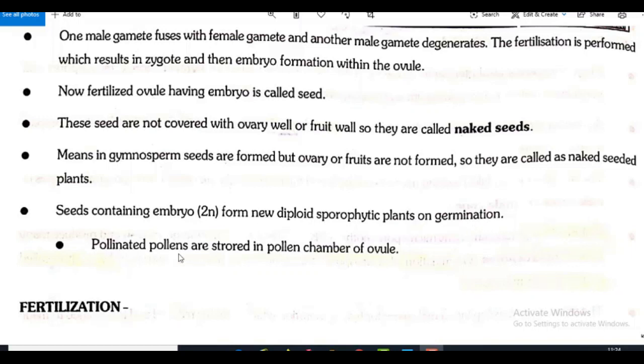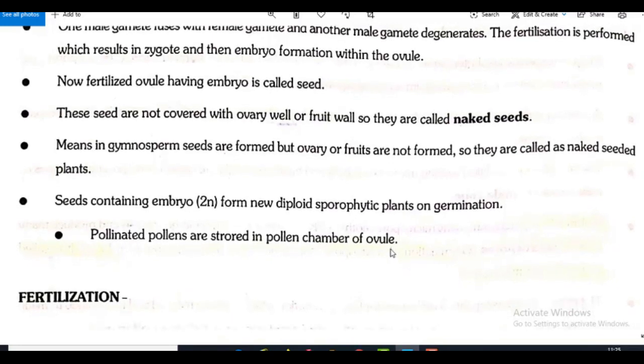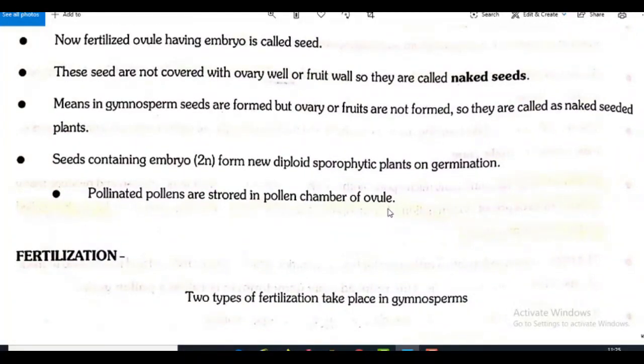Pollinated pollens are stored where? In the pollen chamber of the ovule. When we are going to learn about angiosperms, and even in 12th standard when the reproduction chapter is coming, in that plant morphology is there, anatomy of flowering plants is there. In those chapters, detailed explanation is given. Now to this much only you have to understand.